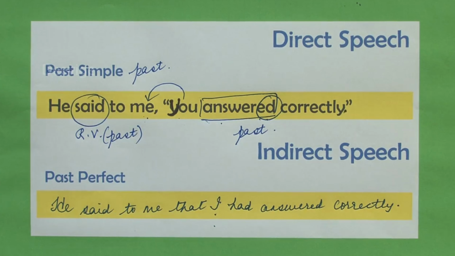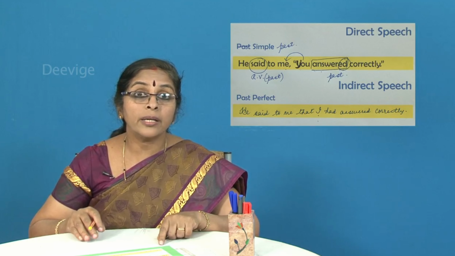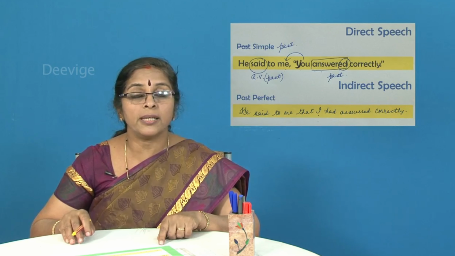If you remember, just some time back I told you that when you are changing it from direct to indirect, since he is going to be the beginning of the sentence, whatever you are changing from the direct to the indirect, the first word of the sentence in the indirect speech should not begin with a capital letter. Yes, but here, since you is going to change to I, always remember, students, I, when you write I without adding any other letter to it, it has to always be in capital letter.